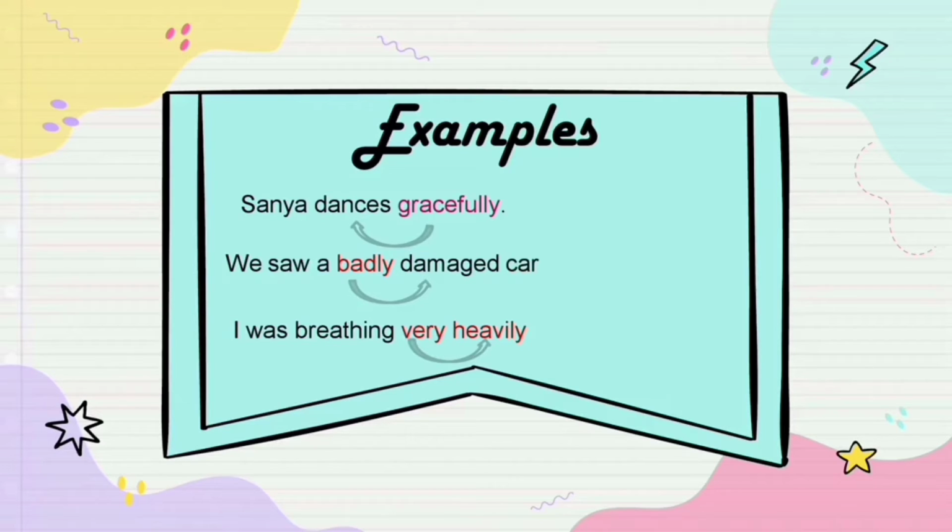Next is we saw a badly damaged car. What is the verb here? Damaged. The noun, the car, is damaged. How is the car damaged? Very badly damaged. So badly is an adverb. It gives more information about the noun and the verb.